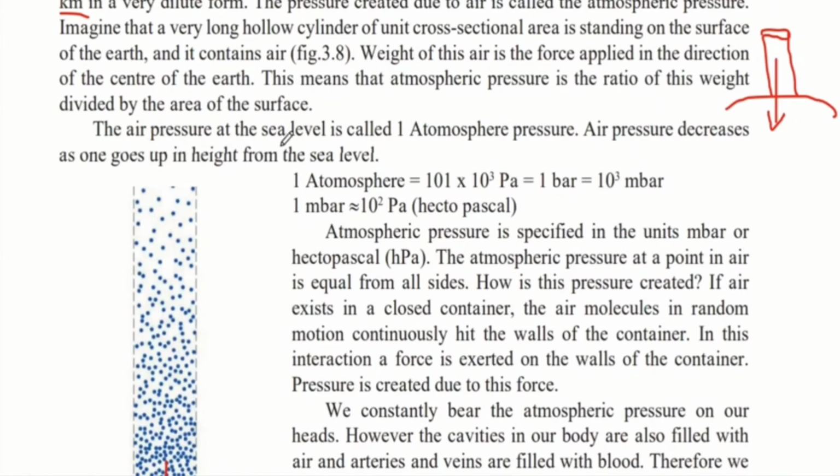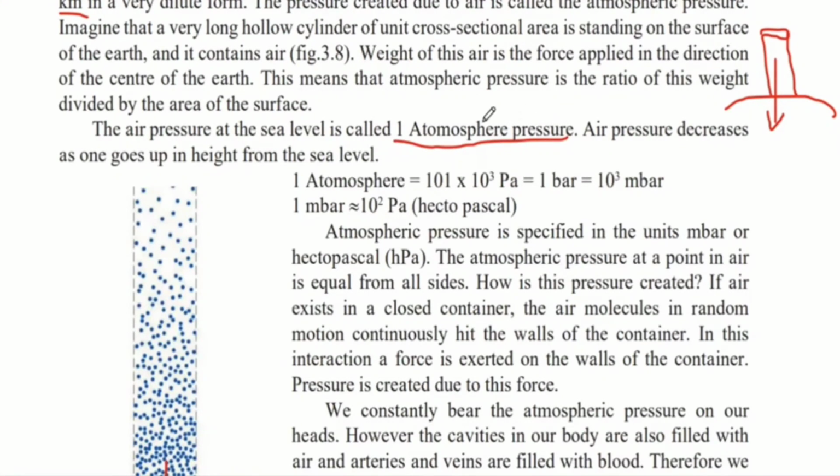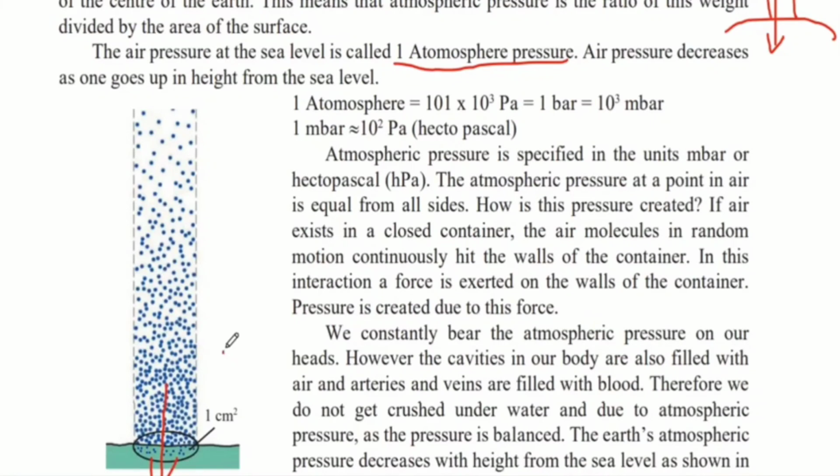The air pressure at sea level is called 1 atmospheric pressure. So they have given this standard value, and if you are present at sea level, over there the pressure would be 1 atmospheric pressure. Air pressure decreases as one goes up in height from sea level. So as you can see here, as we go up on top of the earth's surface, we can see the air particles are diluted. So because of this, the pressure exerted by these particles also decreases. Therefore, air pressure decreases as one goes up in height from sea level.